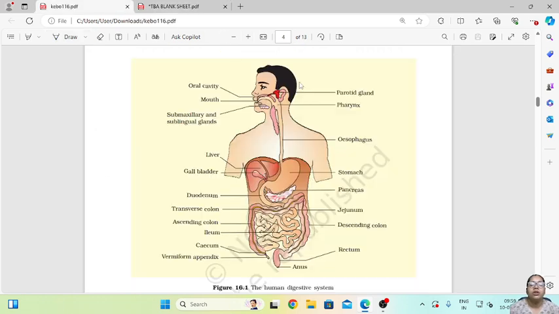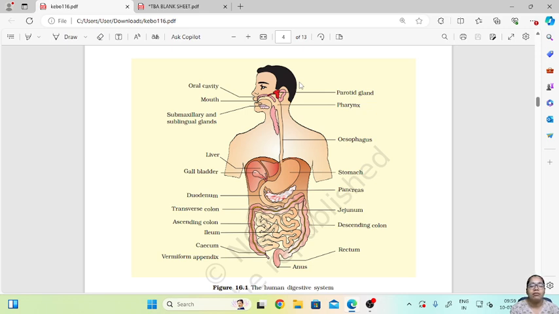So this is the human digestive system. It starts with the mouth, that is the buccal cavity or the oral cavity. Our mouth is the first place where the food enters our body. In the buccal cavity, there are salivary glands which will help in the partial digestion of the food.